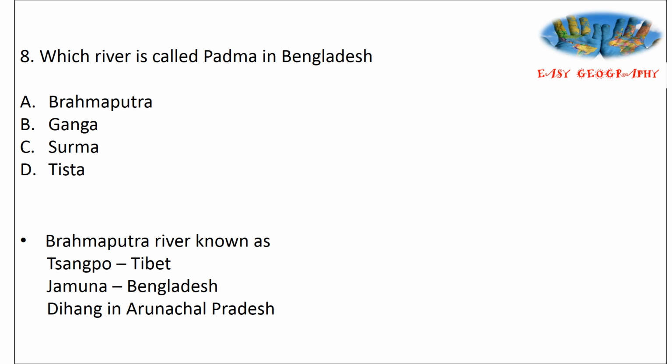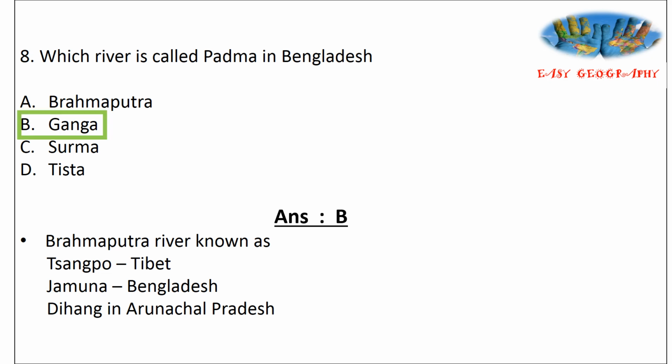Next one. Which river is called Padma in Bangladesh? The river known as Padma in Bangladesh is, options: Brahmaputra, Ganga, Surma and Tista. It is Ganga. Other names: Brahmaputra is known as Sangpo in Tibet, Jamuna in Bangladesh, Dihang in Arunachal Pradesh. Ganga is known as Padma in Bangladesh.